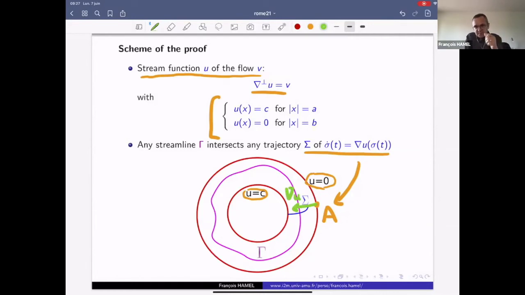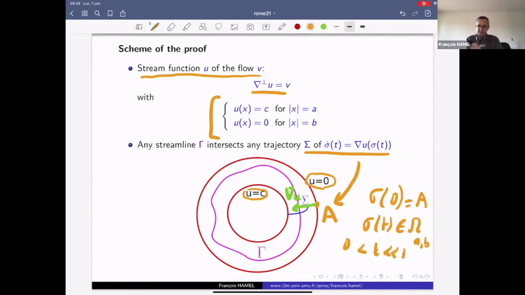So the trajectory capital sigma enters the domain: if we say that sigma of 0 is equal to A, then for small values of t, sigma of t belongs to omega AB, when t is positive and small. And this trajectory capital sigma cannot go back to A, because actually u is strictly monotone along capital sigma. So this is impossible because u is monotone along sigma.